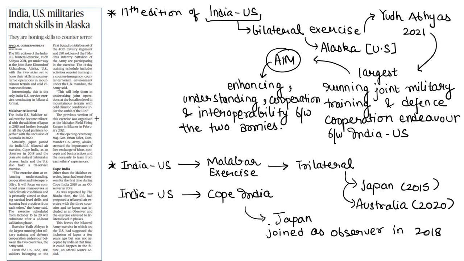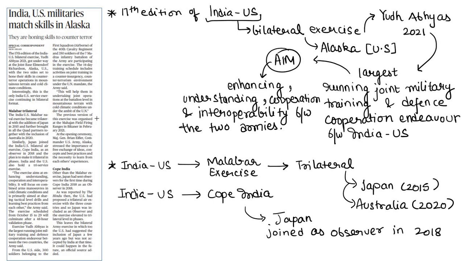Exercise Yuddha Abhyas is the largest running joint military training. It's a bilateral exercise because two parties are involved, India and the US. It is also a joint military training and defense cooperation endeavor between India and the US. The aim of this exercise is to enhance the understanding and cooperation between the Indian and US Army.